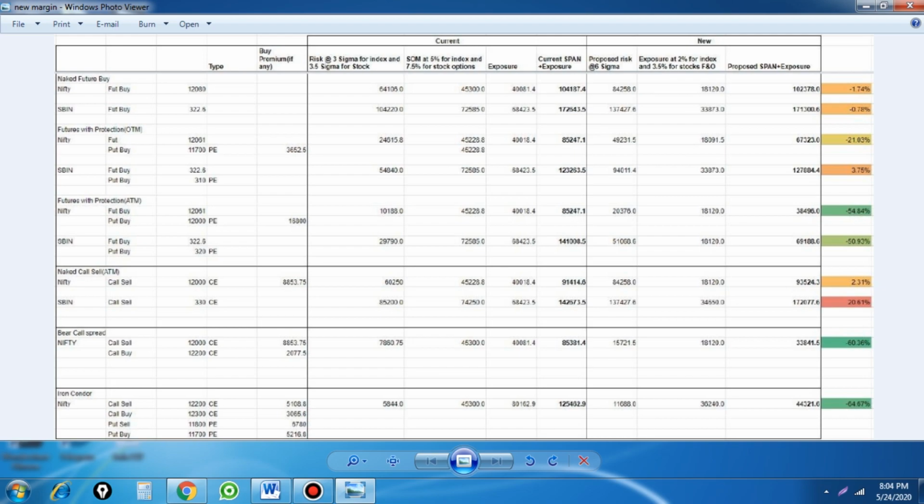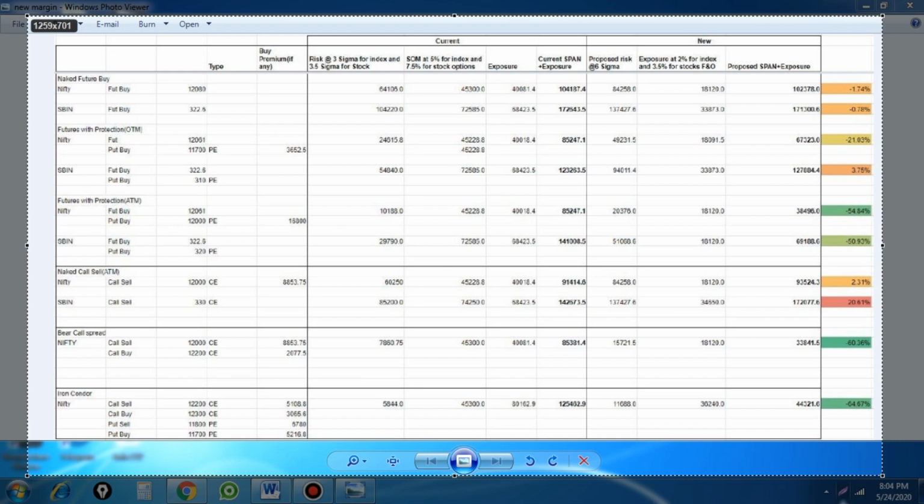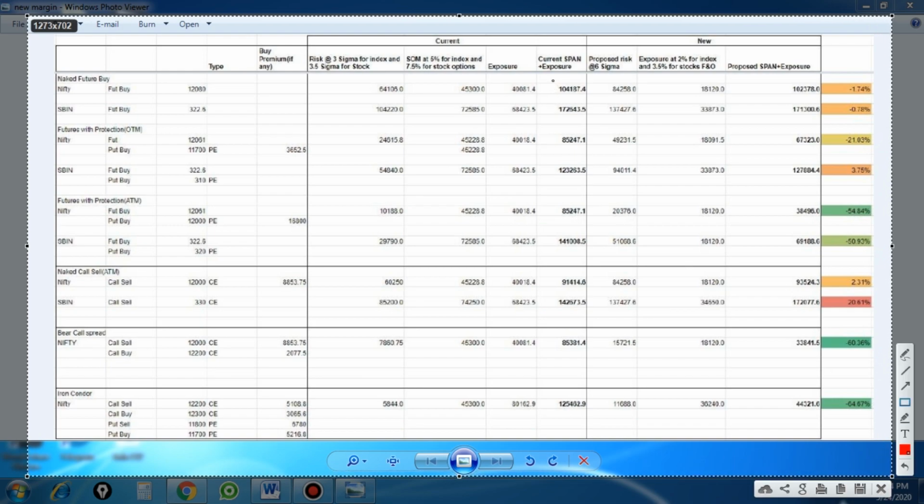Simply, if you are doing a naked Nifty buy or sell trade, your initial margin is around 1 lakh rupees. The new margin is just a little bit lower, about 2% down. So there is no major change in naked positions. For example, if you are buying State Bank at 322, your initial margin is 1.7 lakhs. Now the margin is 1.72 here, 1.71 there. So these new margin rules do not affect our naked trades' old margins. That you have to understand.